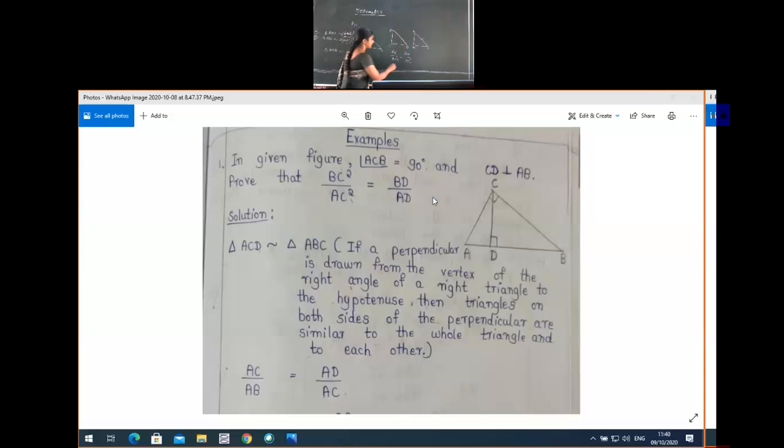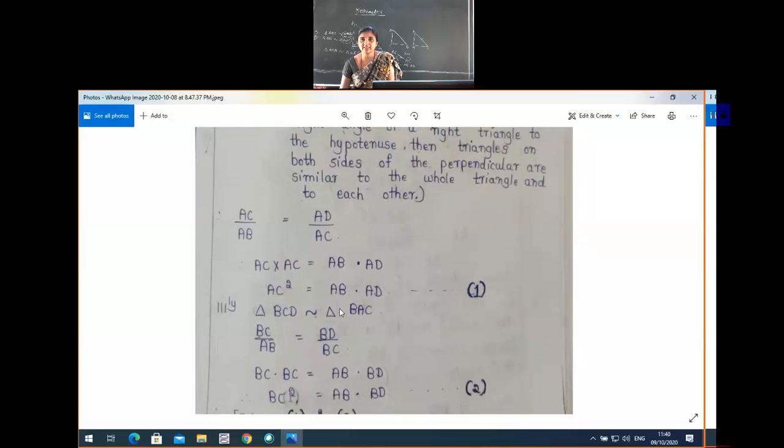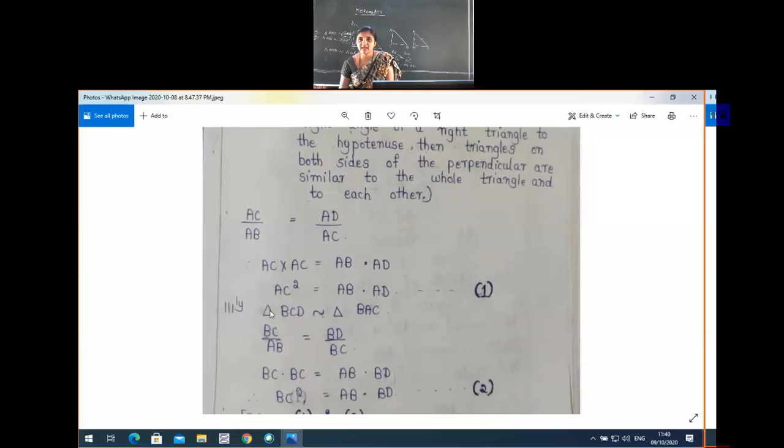What will you get in the next step after the cross multiplication? So that is AC square is equal to AB into AD. Have you got this result? Got the idea now? See here. The next result is this one only. AC into AC is AC square, that is AB into AD. Call this equation number 1.